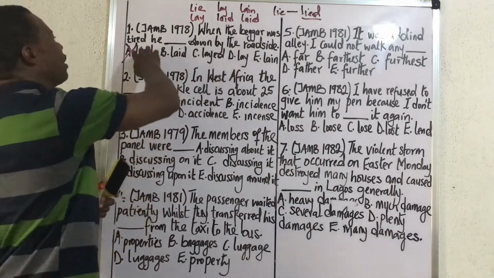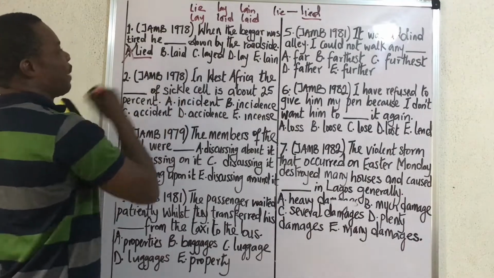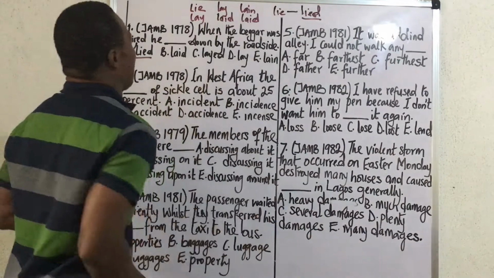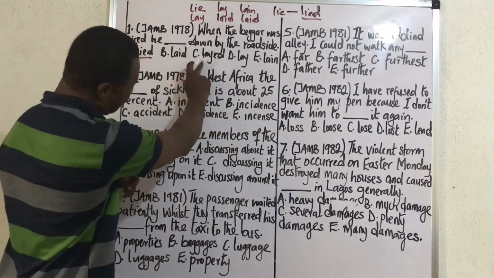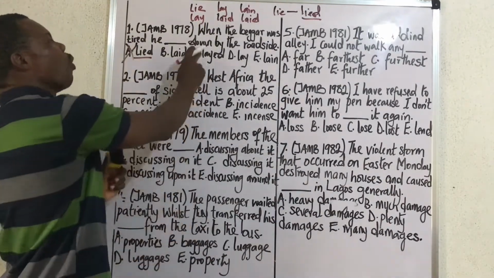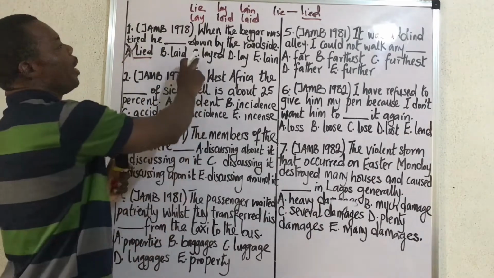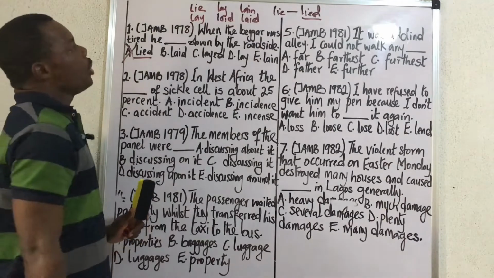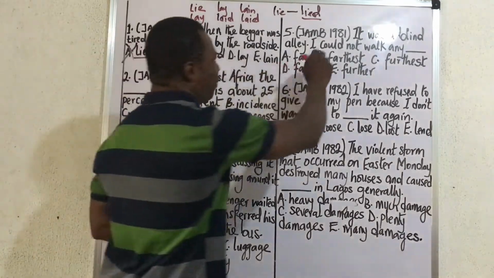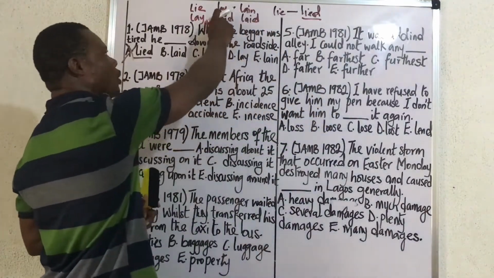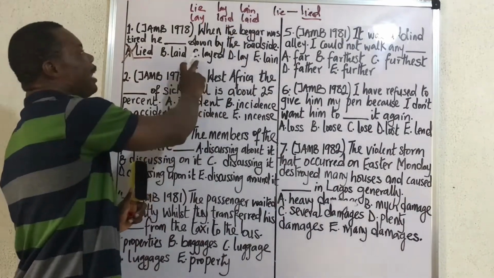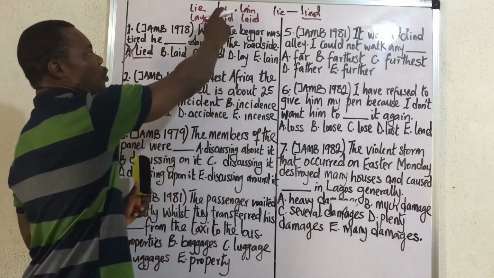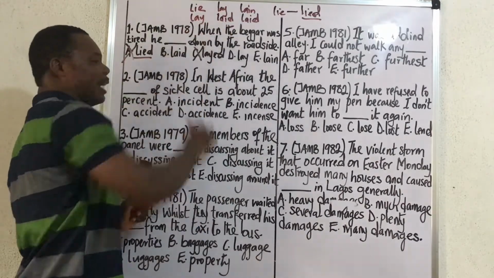Then you have, when the beggar was tired, he laid down. Suspect this. What about laying that is go down? Then when the beggar was tired, he what? He laid. This one, what about this? This word is an archaic word. It does not exist in English anymore. It used to be laid, but now it has been modified to what? Laid. In Old English, laid used to be the past tense of what? Laid. Now it has been changed to what? Laid. So it doesn't exist in modern English.